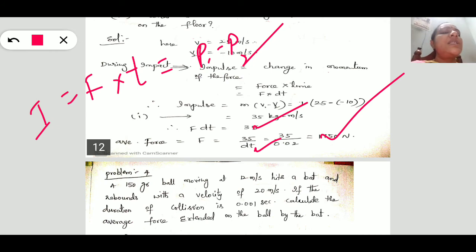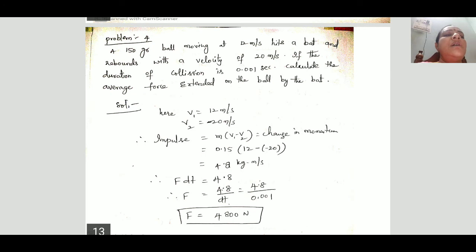Similarly, based on the same concept, another problem is also there. So that is the fourth problem, same formula. A 150 gram ball moving at 12 meters per second hits a bat and rebounds with a velocity of 20 meters per second. If the duration of collision is 0.001 second, calculate the average force exerted on the ball by the bat.